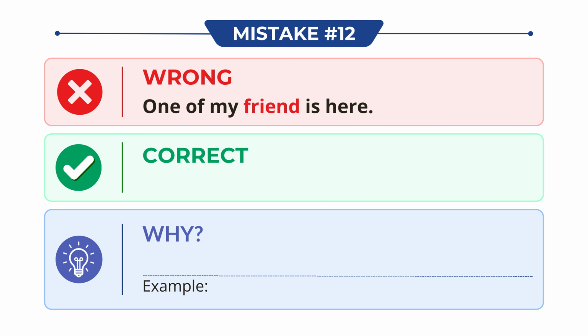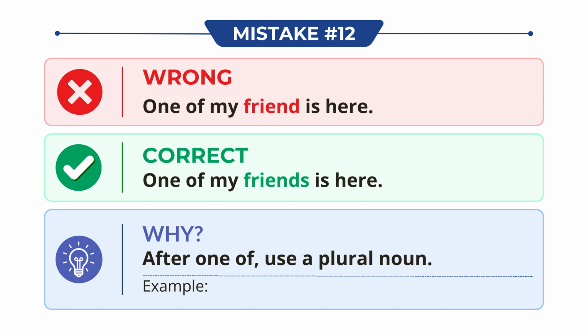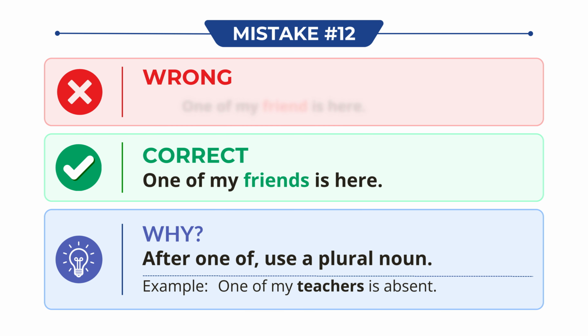Don't say, one of my friend is here. Say, one of my friends is here. Why? After one of, use a plural noun. For example, one of my teachers is absent.